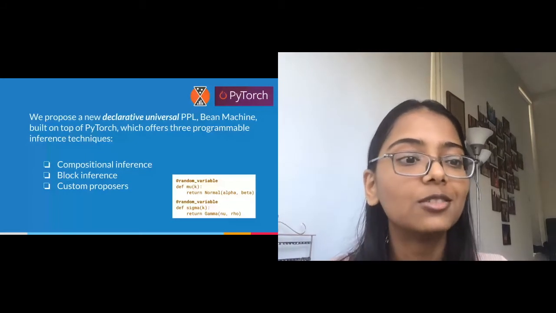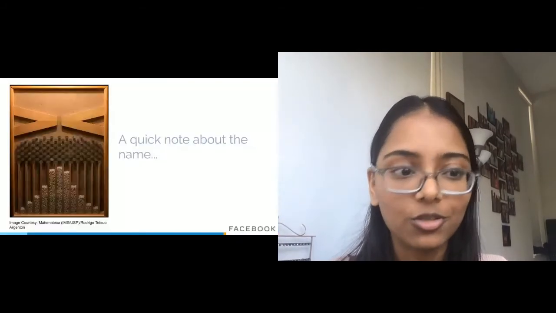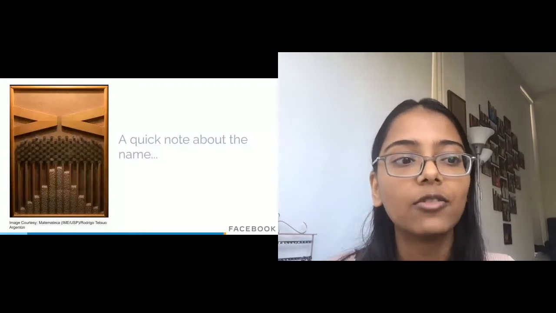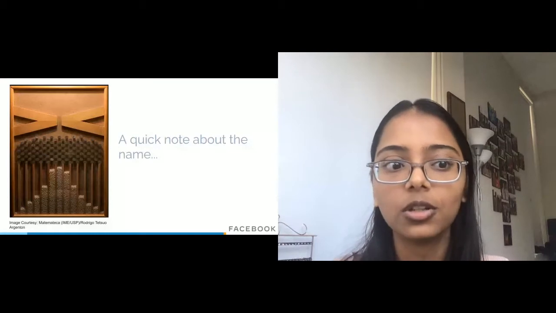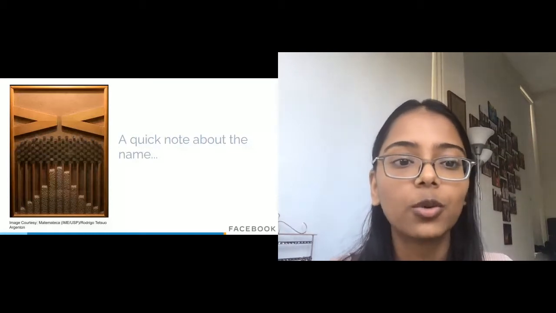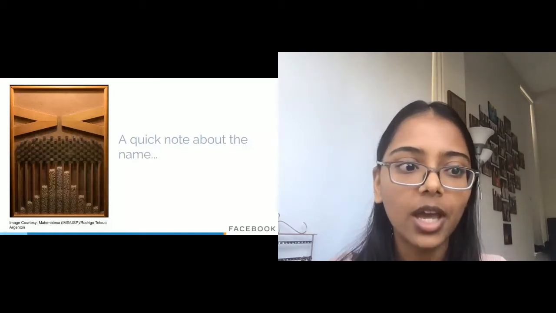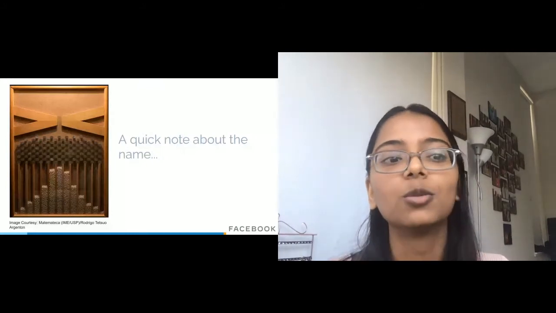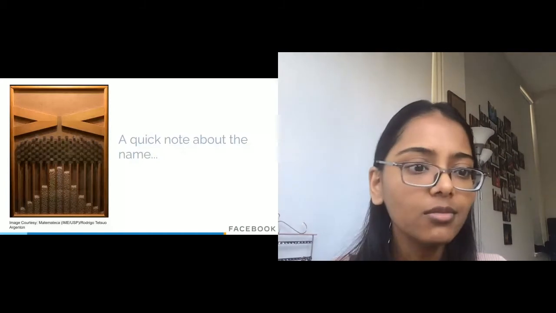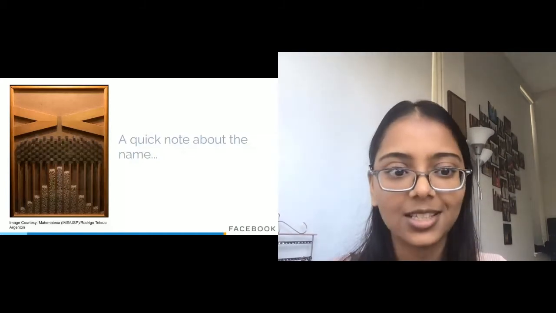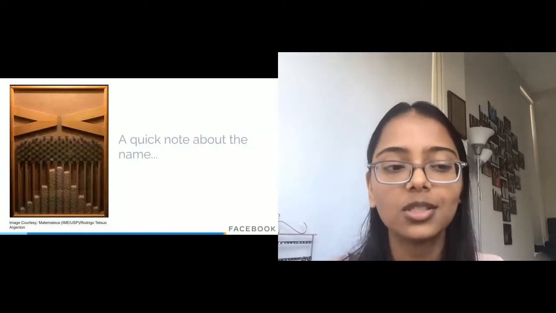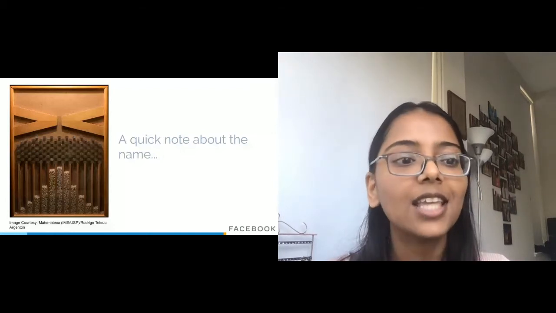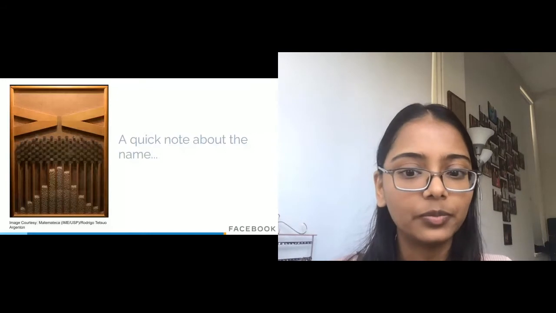So folks are always intrigued by the name Bean Machine when we introduce our language. So a quick note about the name. We have named this after the device Bean Machine, or the Galton board. For those who are unfamiliar, this device has a bunch of pegs and we can drop beans from the top, and the beans ultimately fall into a normal distribution. Our team likes to think of this as the world's first PPL, so the name was motivated from there. Anyway, let's get into modeling in Bean Machine.